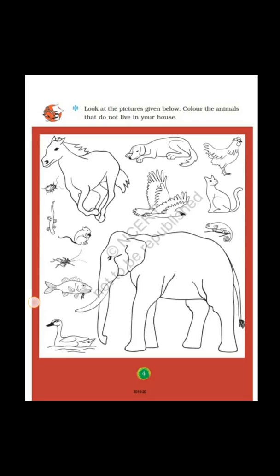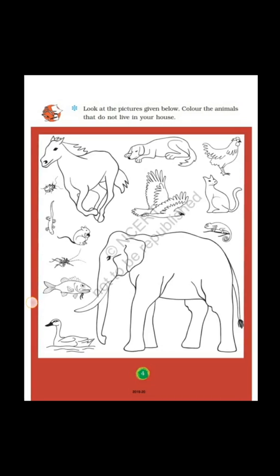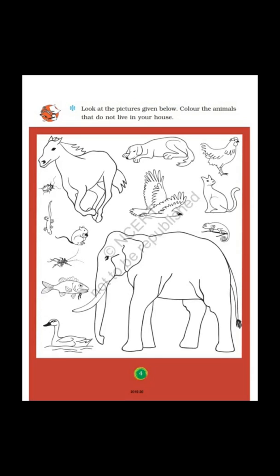You cannot see elephant, eagle, chameleon, fish in your house. But you can see the horse, cockroach, lizard, mouse, beetle, duck, cat, dog, hen in your house. They are known as domestic animals.